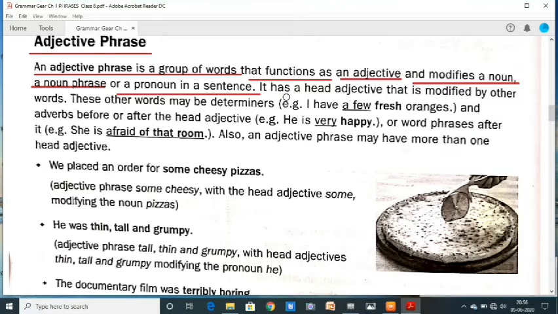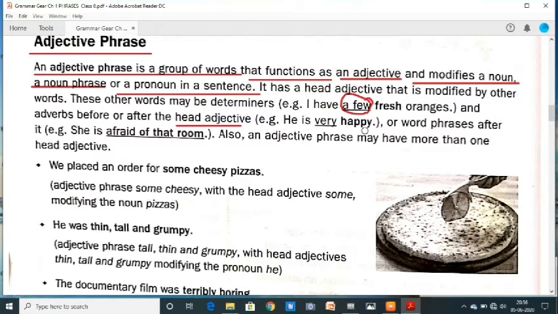It has a head adjective that is modified by other words. These other words may be determiners. For example, I have a few fresh oranges. A few is a determiner, and adverb before or after the head adjective. Here head adjective.